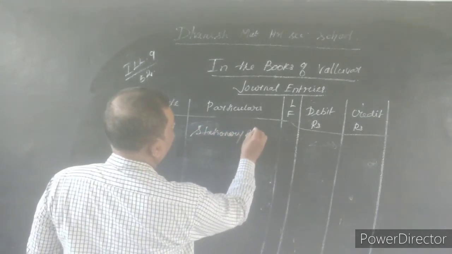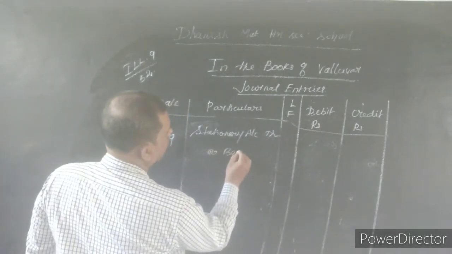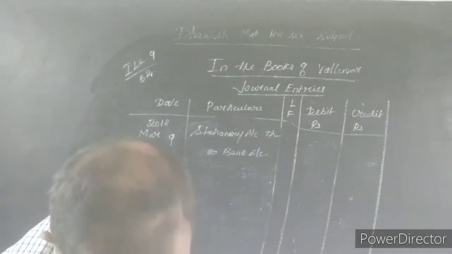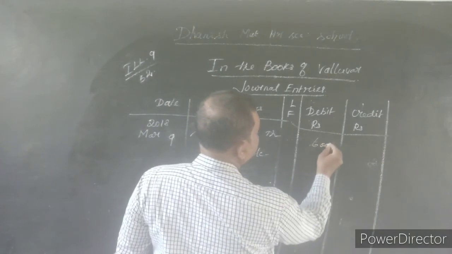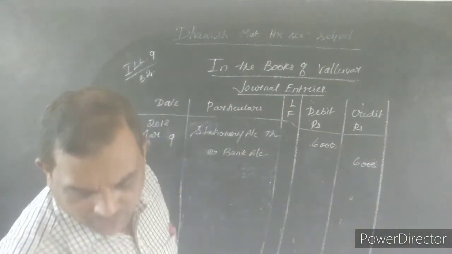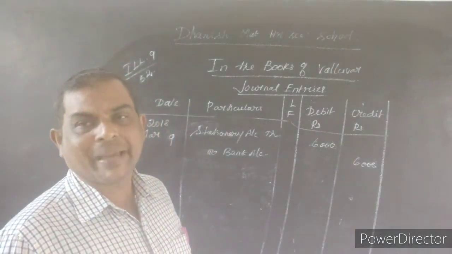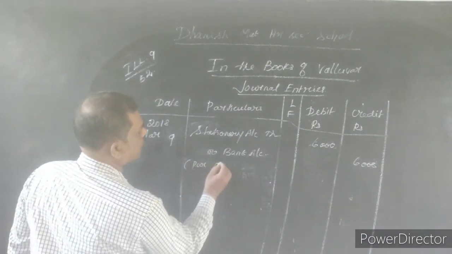Stationery account debtor to bank account. Amount is rupees 6,000. Why bank account? Because it is paying through debit card. Sorry, net banking. Net banking is bank account. Okay. So purchase of stationery.